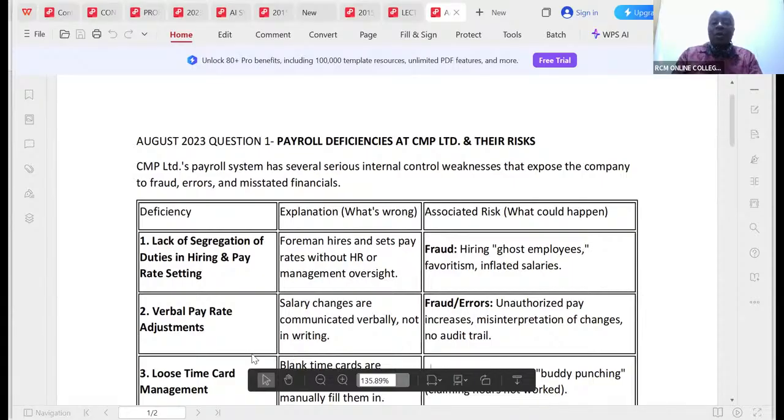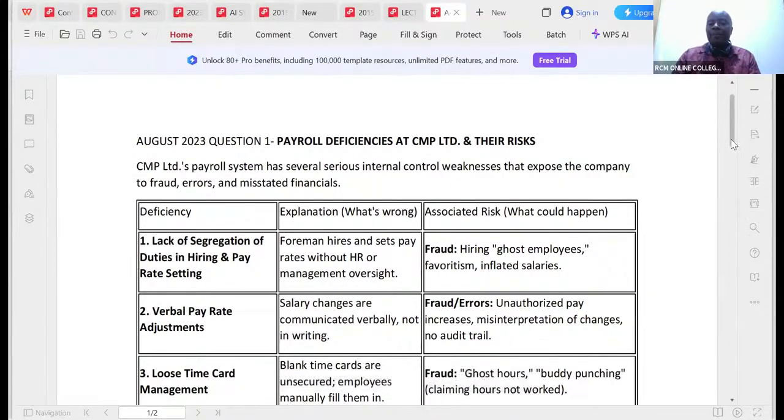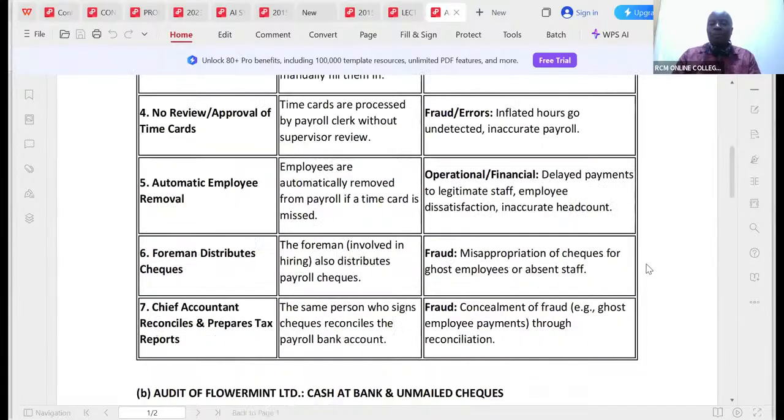Yeah, then we have here loose time card management. They lose cards. This is disturbing. Yeah, they lose cards. What about them, ladies and gentlemen?